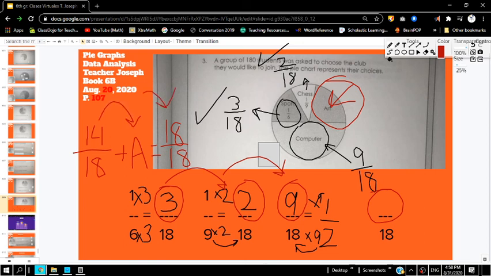Well, that's 4. So this number is 4/18, which can be simplified. We'll actually divide both sides by 2, and that equals 2/9. Okay, there's our fraction, 2/9. 2/9 of the students like art, which actually makes a lot of sense because if you look at chess and art, the amount of art is twice the size of chess. So that answer actually is feasible. It's reasonable.